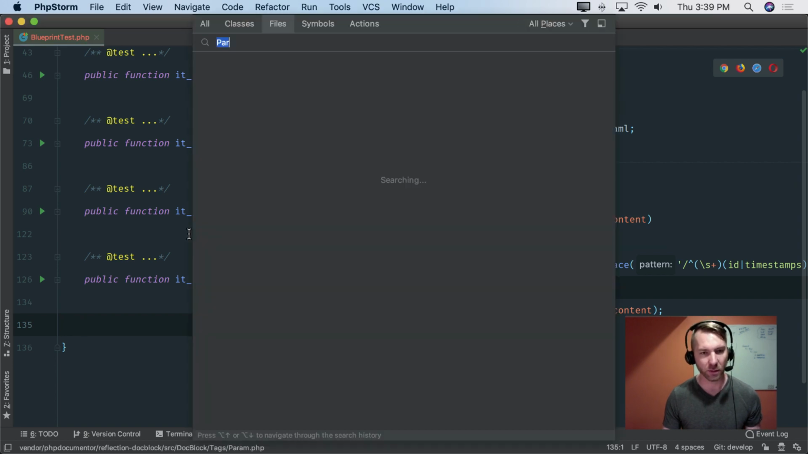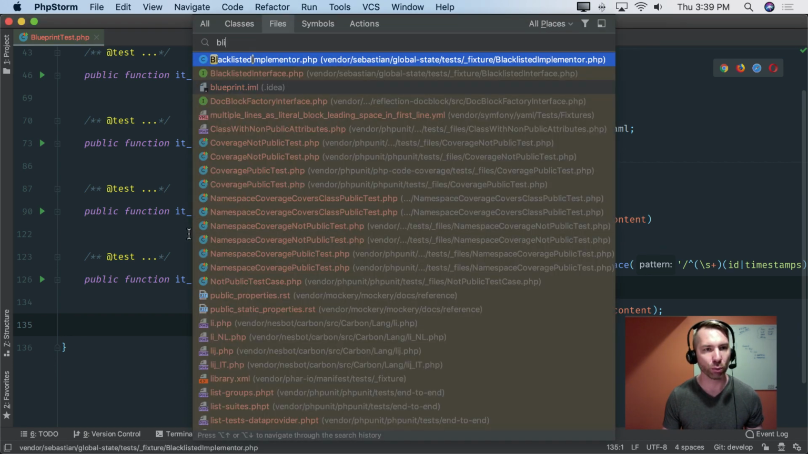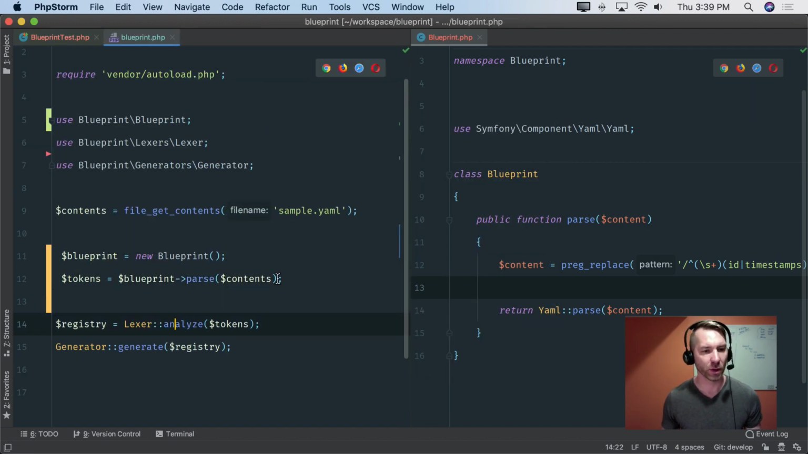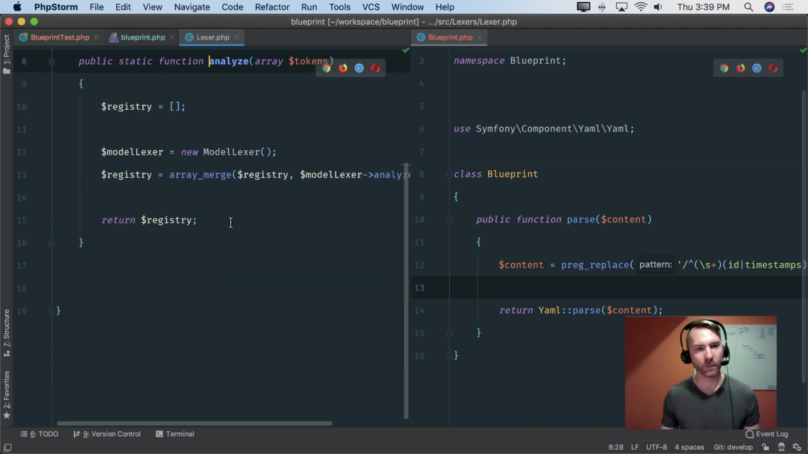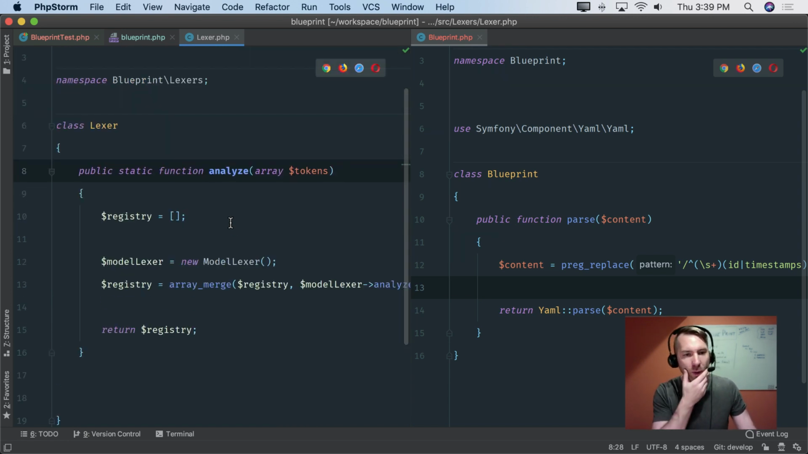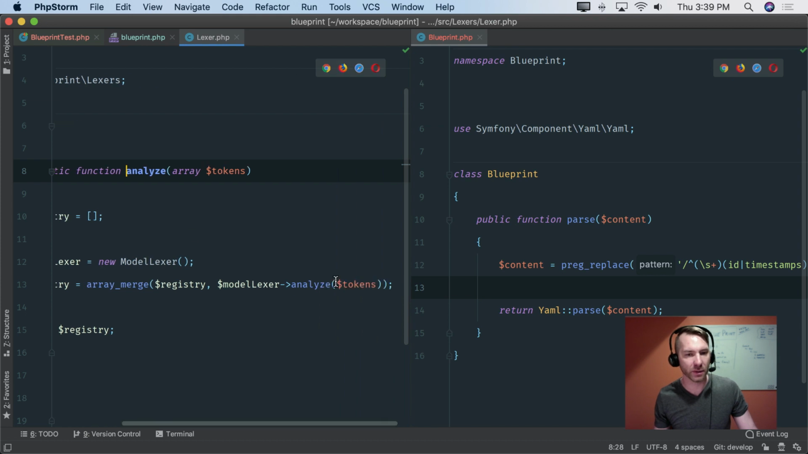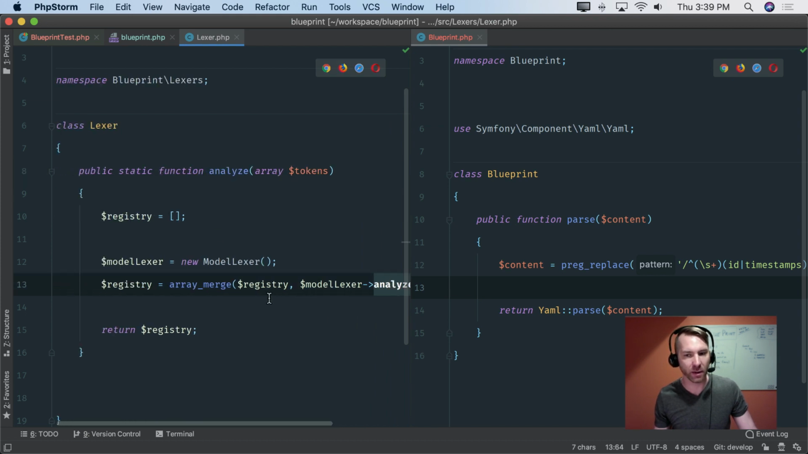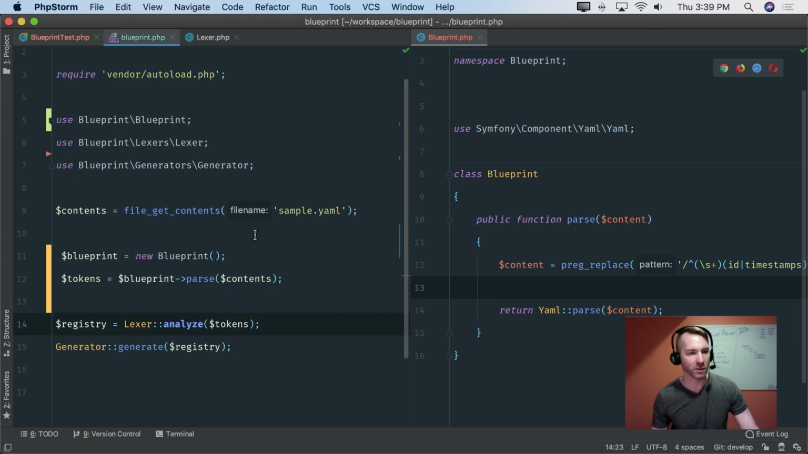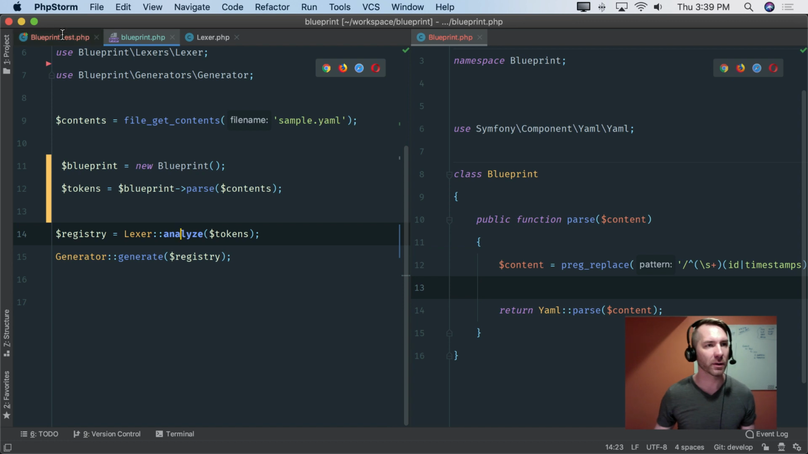So using this blueprint, oh my gosh, can't type today, blueprint. The lexer is going to be next. Let's get a feel for what the lexer does. Right now we just have this model lexer, and the model lexer gets an analyze on there. I think we're going to do the same thing here in Blueprint. So let's just do that and drive this out the way we would want.